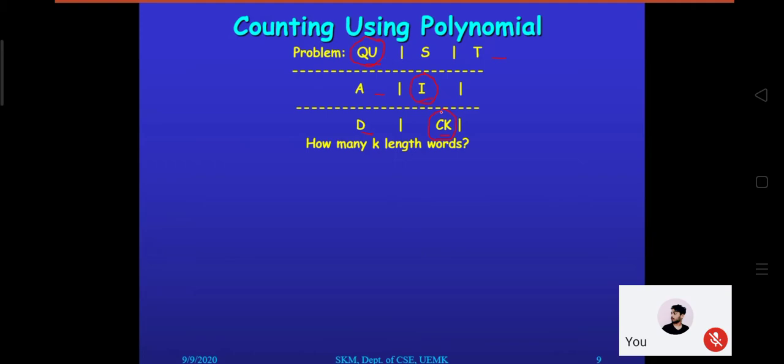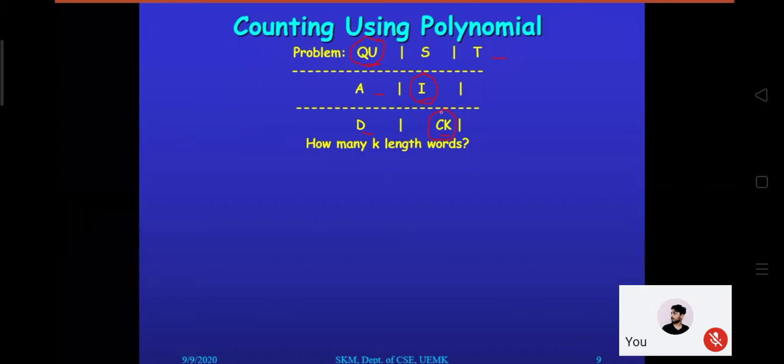How many columns are there? Among all these columns, from every row I can select one, either QU or S or T from the first row. Similarly A or I from the second row. Similarly D or CK from the third row. But I cannot select multiple values from the same row. Fine. This way it is asking how many k-length words are possible.